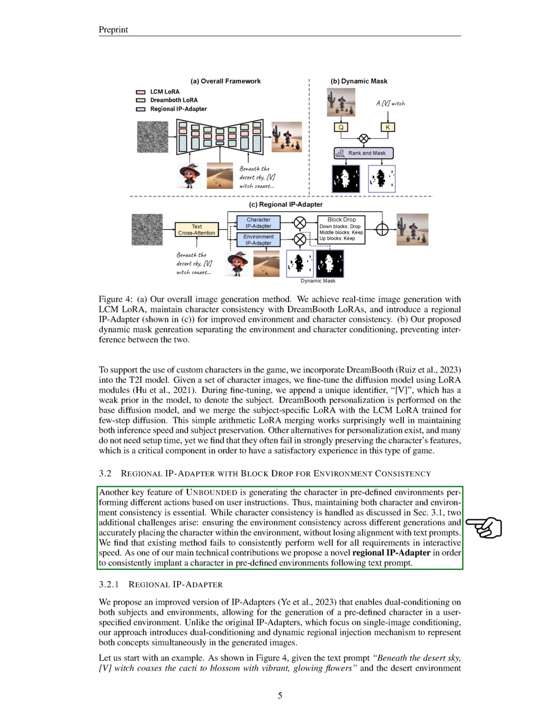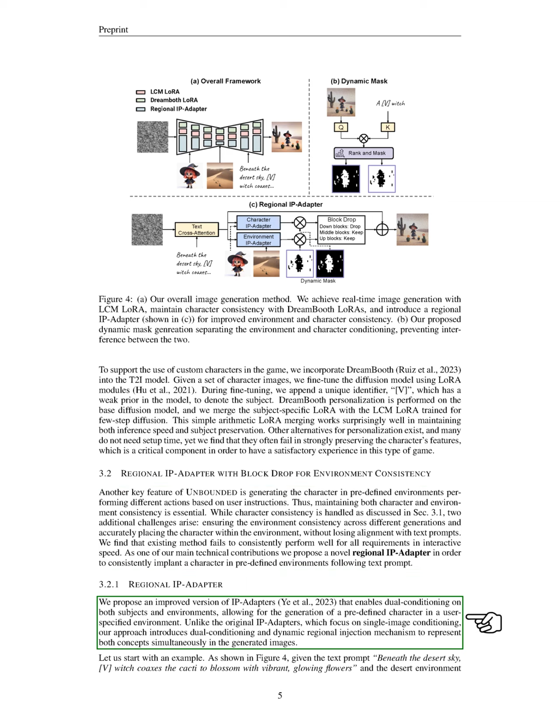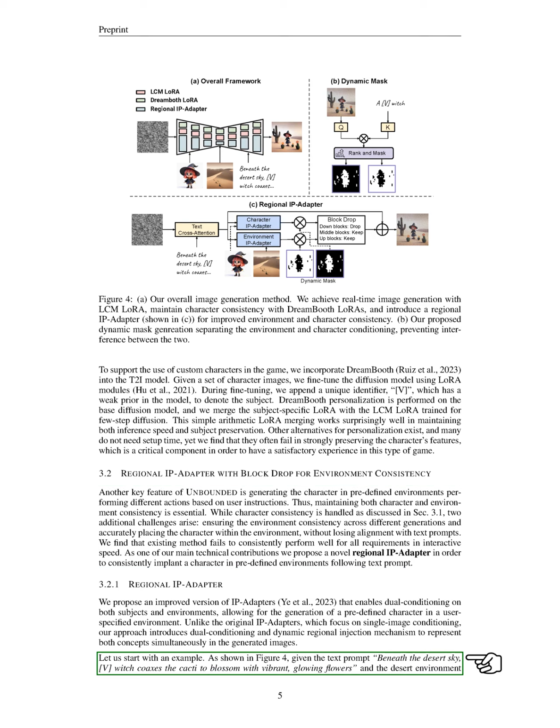Our regional IP adapter enhances the original IP adapters by allowing dual conditioning for both characters and environments. This means we can generate a character in a specified environment simultaneously. For example, if the prompt describes a witch in a desert, the model must generate the character next to cacti in that setting.